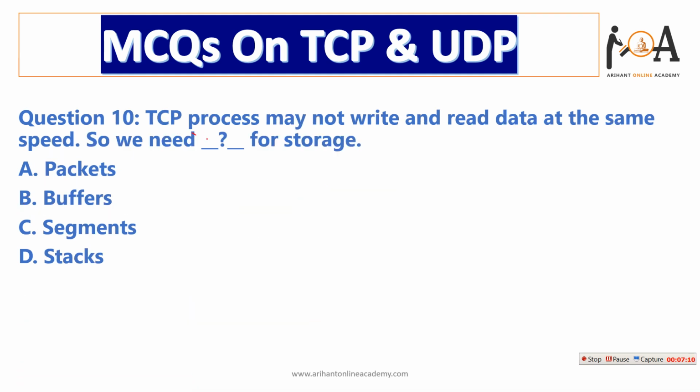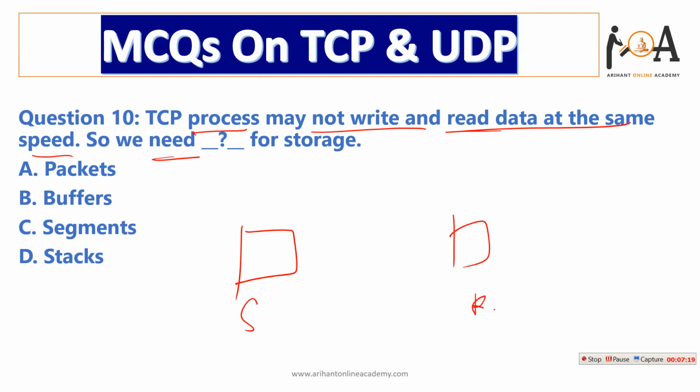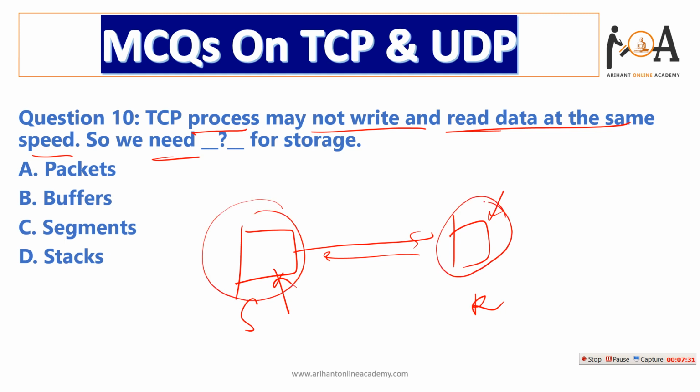The next one is, a TCP process may not write and read data at the same speed. In a TCP process, suppose the sender and receiver are both sending data at the same time, but the bandwidth of the sender or receiver may differ. The capacity of receiving or sending at both ends may be different. That is why we use buffers for storage, so that our data doesn't get misplaced and we can send complete data accurately. So option B is the right answer.